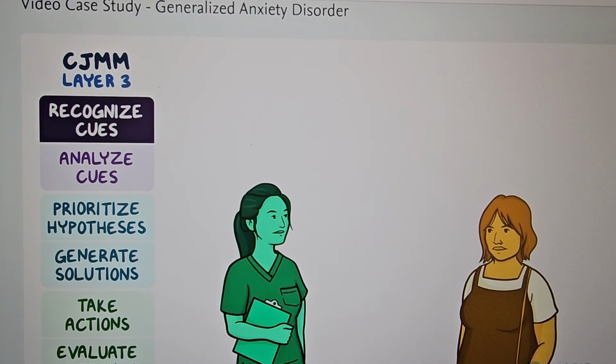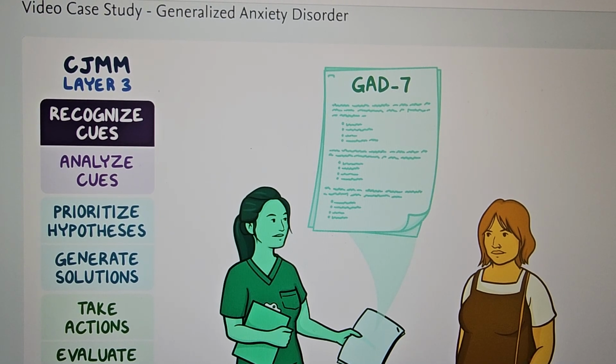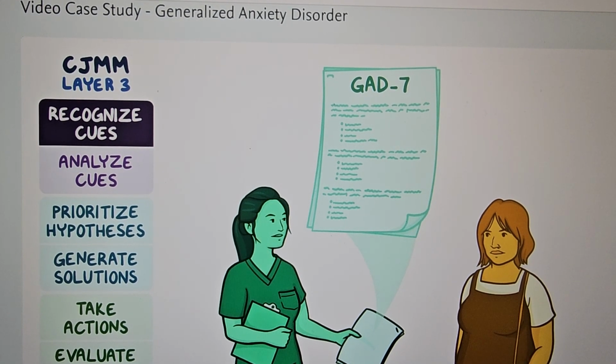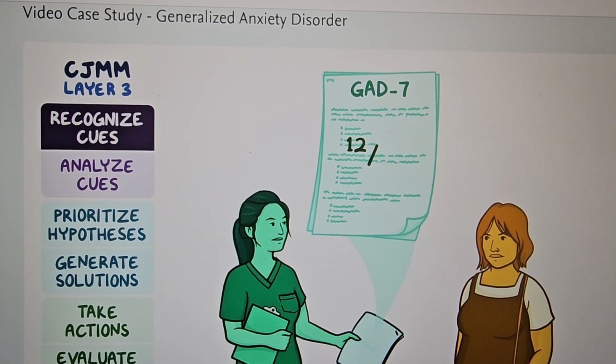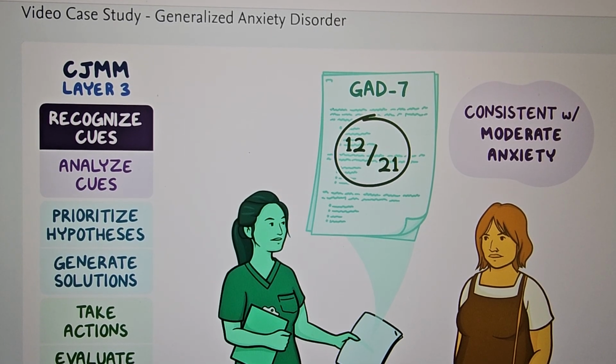Next, Nurse Becca administers the Generalized Anxiety Disorder 7-item screening tool, or GAD-7, and notes Holly has a score of 12 out of 21, which is consistent with moderate anxiety.